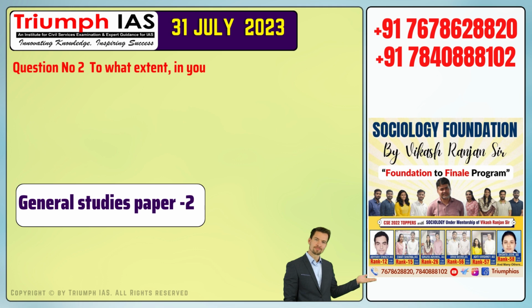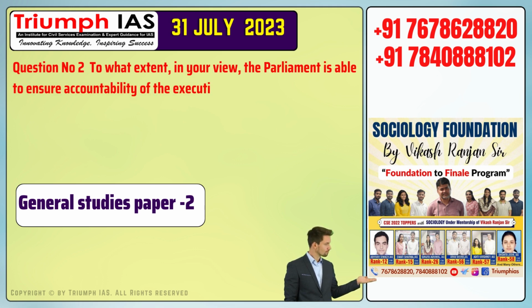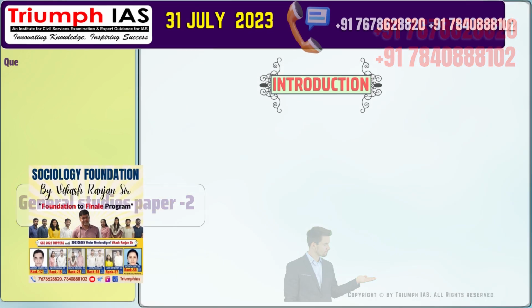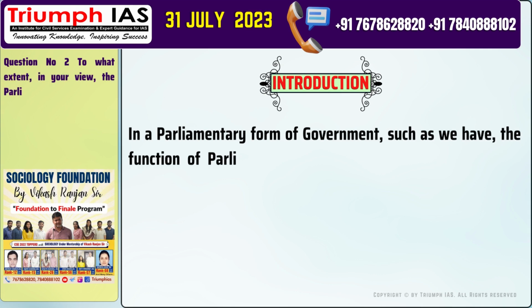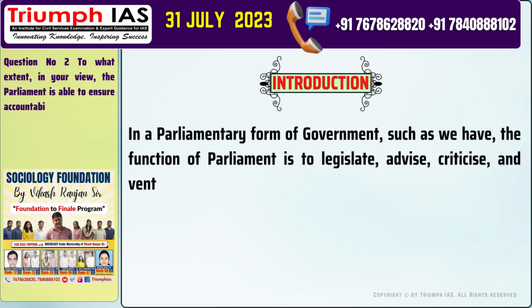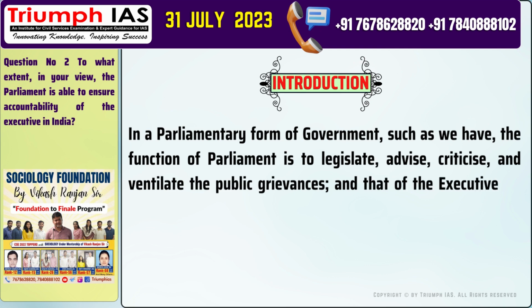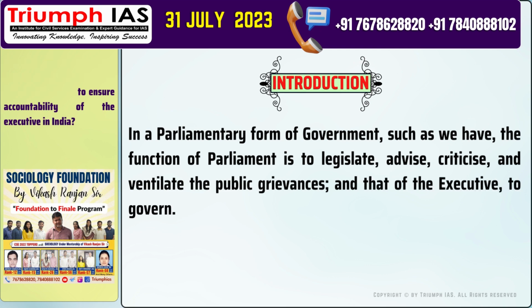Question number 2. To what extent, in your view, is the Parliament able to ensure accountability of the executive in India? Let's start with the introduction of the answer. In a parliamentary form of government, such as we have, the function of Parliament is to legislate, advise, criticize, and ventilate the public grievances, and that of the executive, to govern.